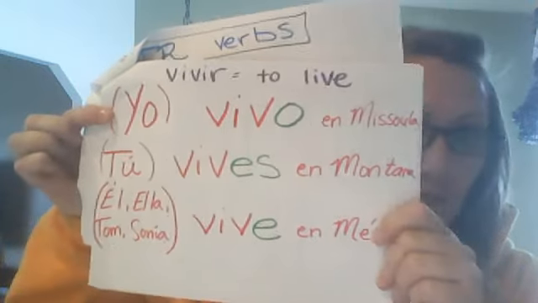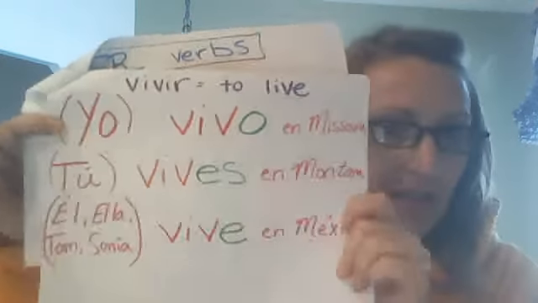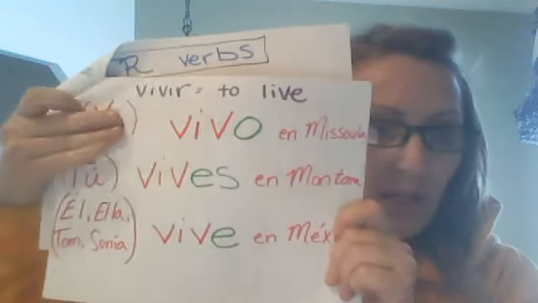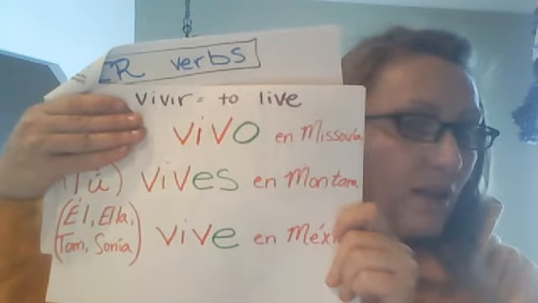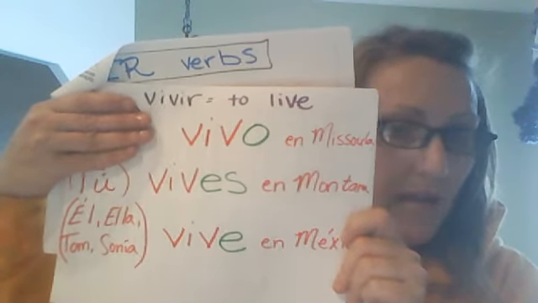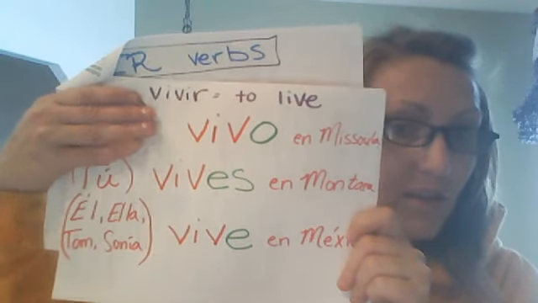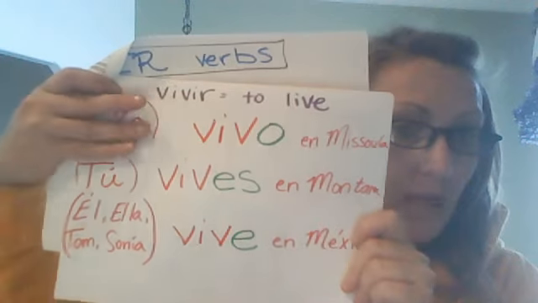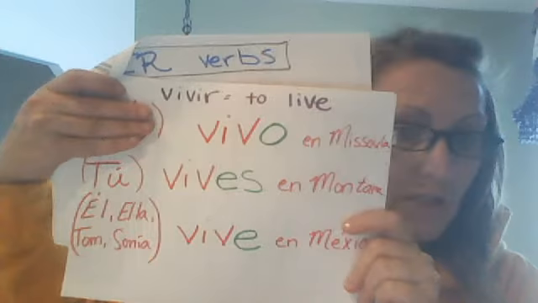Alright. First person singular. Yo vivo en Missoula. Now, why do I have the yo in parentheses? It's because, once again, we don't really even need it. It's optional. It's for emphasis. I could simply say vivo en Missoula, and that O on the end is automatically going to tell me that it's talking about first person singular. Yo vivo en Missoula. It's optional, because without it, that O still tells us who the subject is.